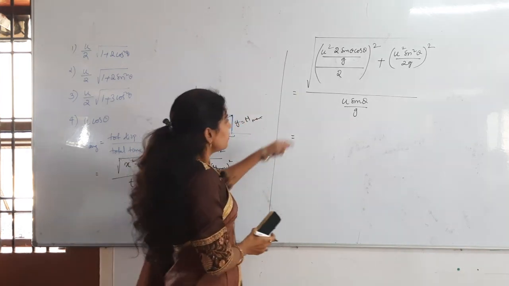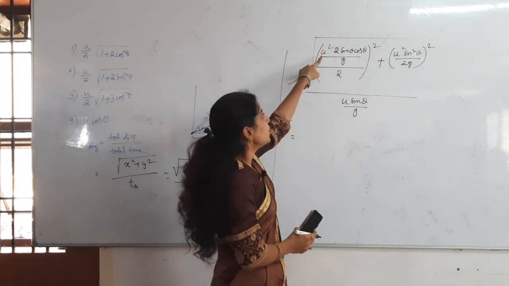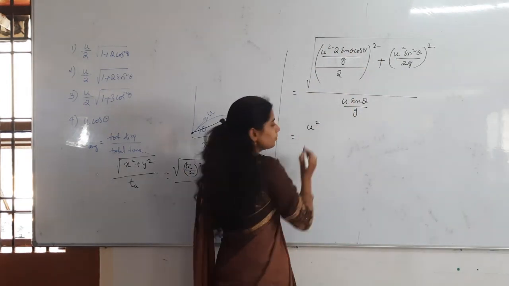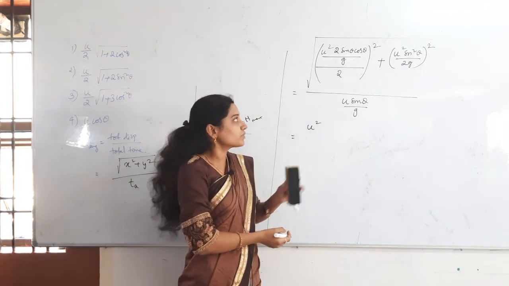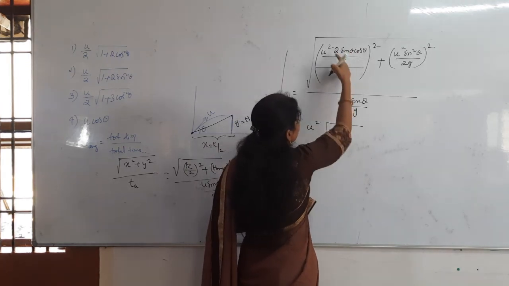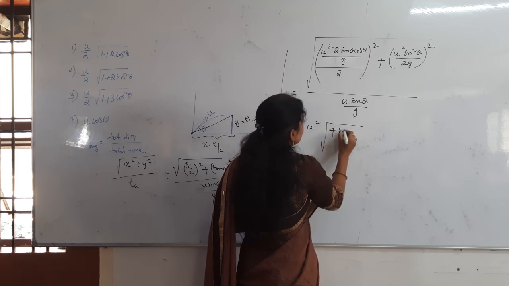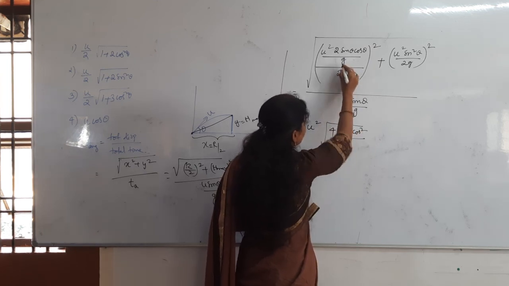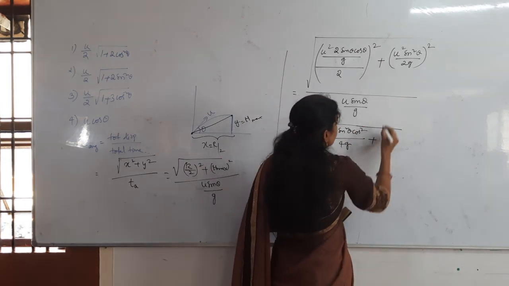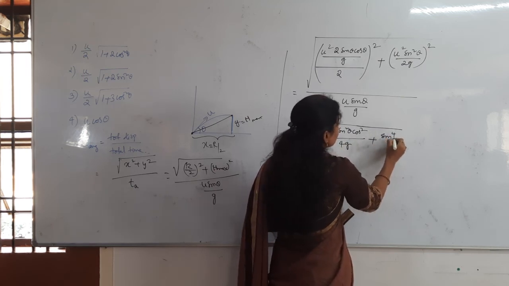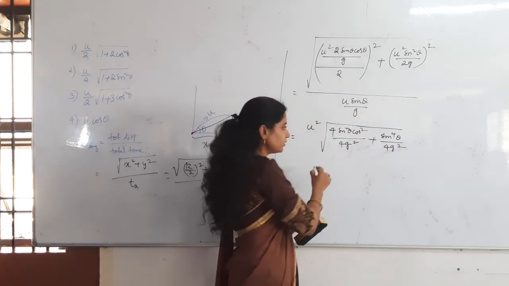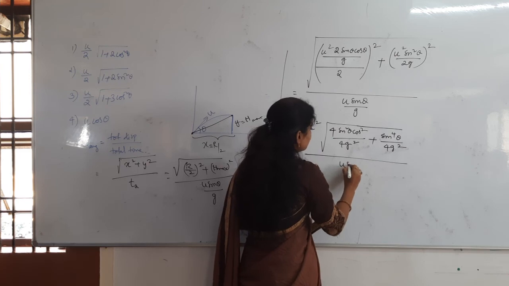So from both the terms what can I take outside here? Here u square is there, here also u square whole square, here also u square whole square. So shall I take u square outside then? You are understanding, right? So u square I will take outside. Then what is remaining here? I will write again. 2 square, nothing but 4 sin square theta cos square theta, that divided by 4g. Correct? Then plus, here u square is coming outside already, sin power 4 theta divided by 4g square. Here also g square has to come, right? Then that divided by u sin theta by g.